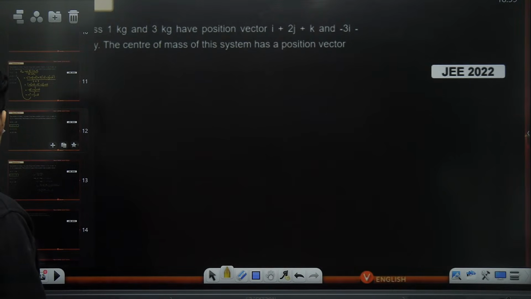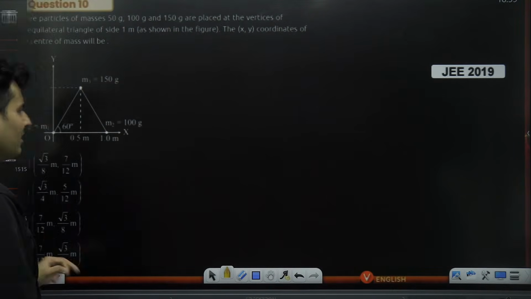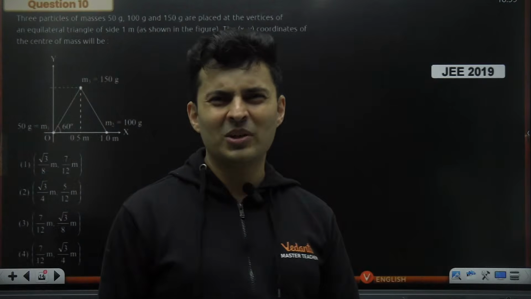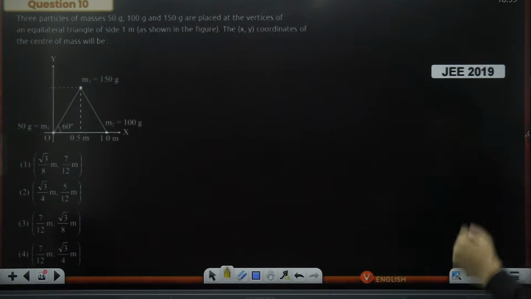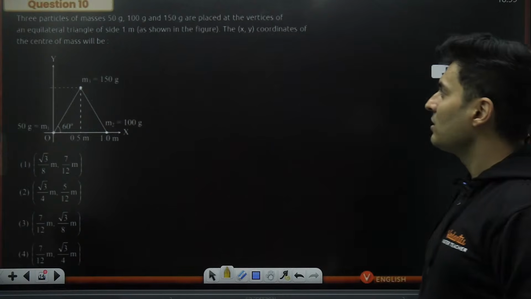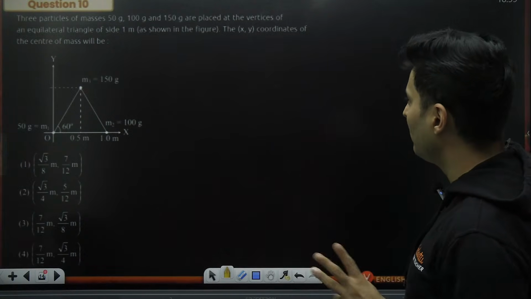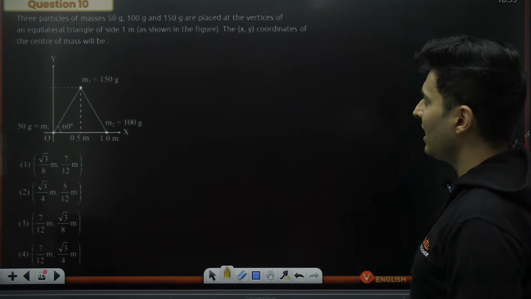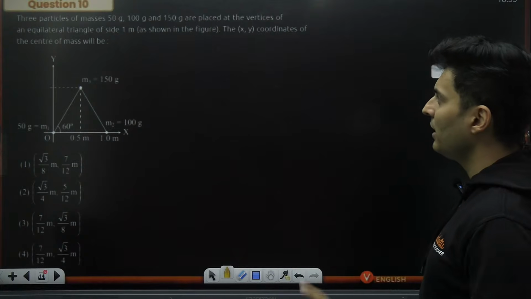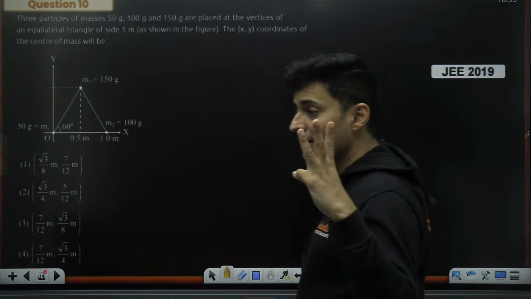Anyways, coming back now to another question. This is also a previous year question. I'm directly jumping to PYQs because the PYQs are very simple. Otherwise, I would have taken some simpler questions before this. Okay, 3 particles of masses 50 gram, 100 gram, 150 gram are placed at the vertices of an equilateral triangle of side 1 meter. The xy coordinates of the center of mass will be? 3 particles.